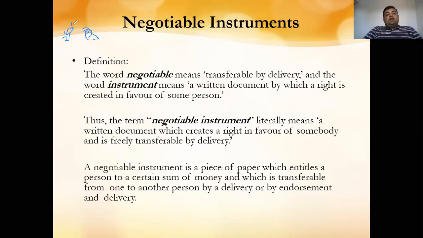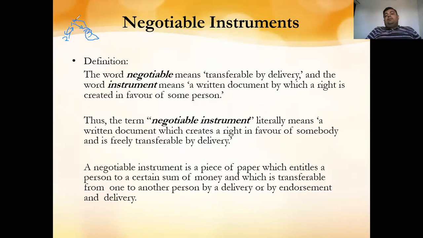The first party requires the money before the expiry. So what will it do? It will directly approach a third party, that is the bank or the discounting house or the discounting system. So it means that the first party has endorsed the bill, which has been drawn on the second party, to the third party, the discount house or the bank. Now this person will endorse the bill, and in return the bank will pay the money after discounting the bill.